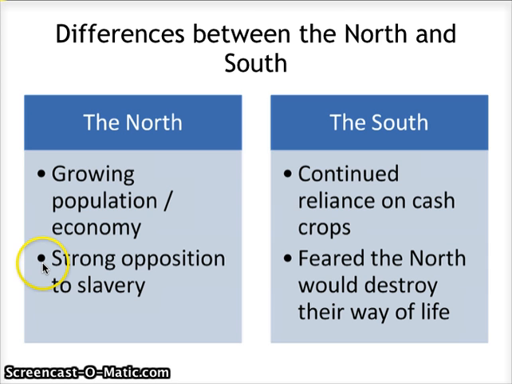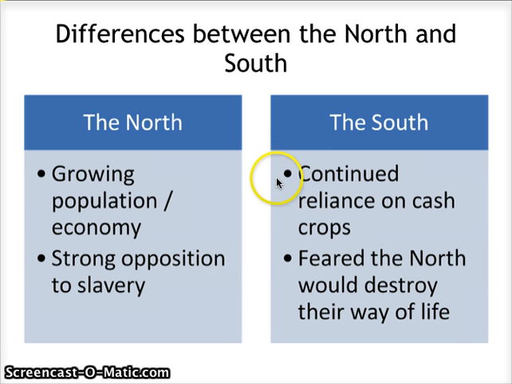The reason why the North has a strong opposition to slavery is not necessarily for reasons of equality. Many of these new European immigrants are a source of cheaper labor in the North. Now, if slavery expanded into the North, many of these European immigrants would not really have a job. They wouldn't be able to compete with free labor. This is a major reason why the North is against slavery. Now, there are, of course, a few key figures who are against slavery for equality, which we'll talk about. But it's important to note that the North's reason for being against it is largely economic.